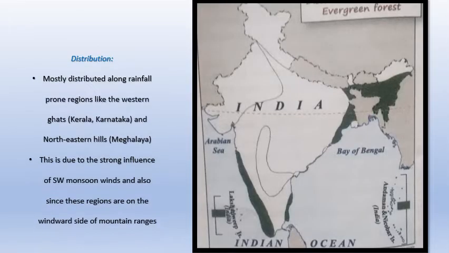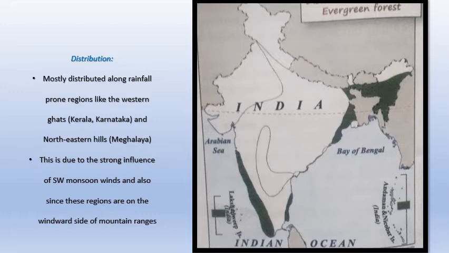Just like I mentioned about distribution, you can look at the map. This is the same map given in your textbook. It's mostly distributed along the rainfall prone regions. We again and again mention that evergreen forests are green throughout the year because of an abundance of rainfall, and they're present in regions where there's more rainfall. Western Ghats, Kerala, Karnataka, northeastern hills, Meghalaya, so much rainfall you get. That is why these regions have evergreen forest.